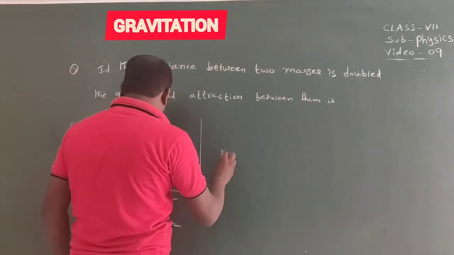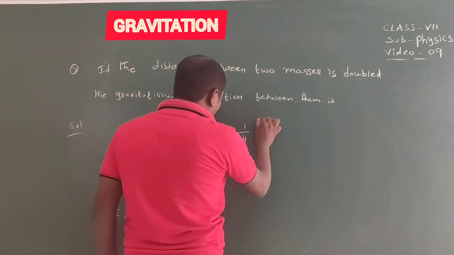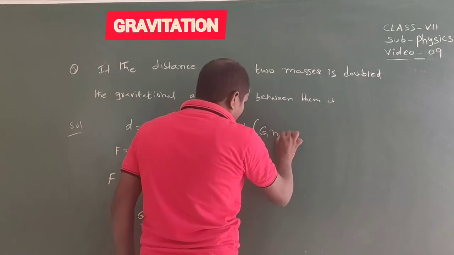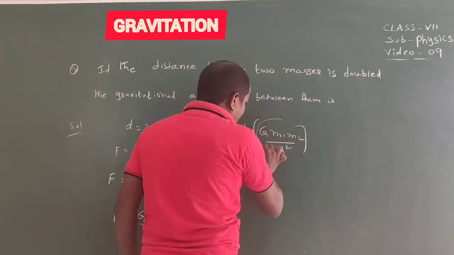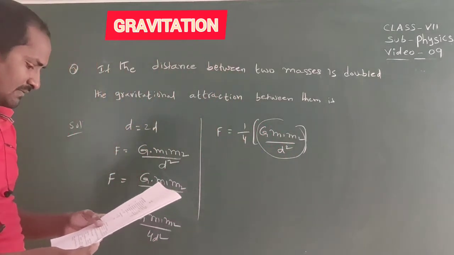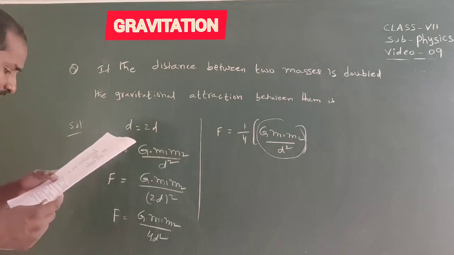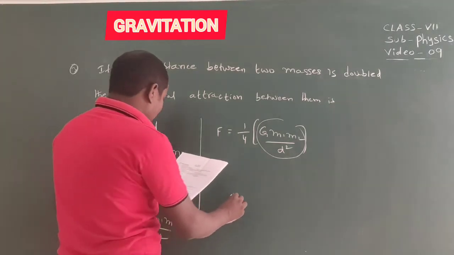We can take 1 by 4 common, so we can write 1 by 4 into G m1 m2 by d square, which is the gravitational force formula. So that equals F by 4.